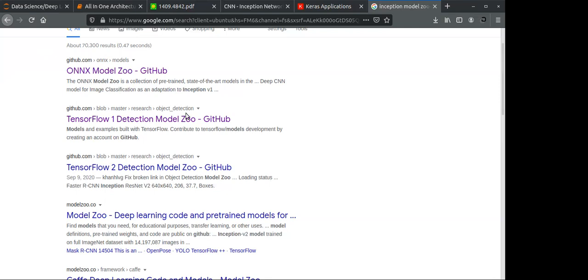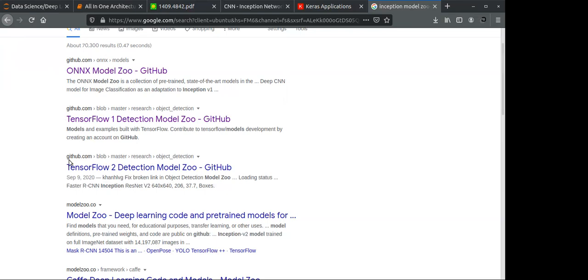Sorry. Rather than going to that model, you should go with Inception V1 on GitHub. Just go to model, just go to GitHub.